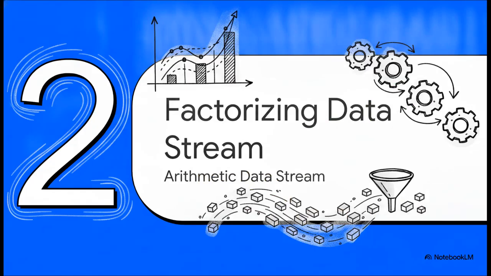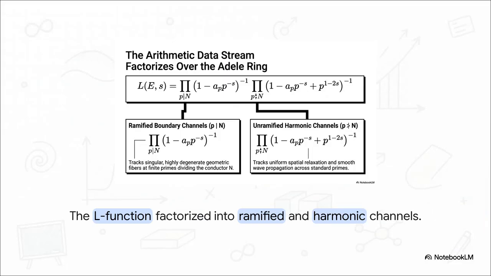Moving on to step 2, factorizing the data stream. Now, you might be wondering, how do a discrete rank and a continuous analytic order actually communicate with each other? Well, we have to look at how the arithmetic data stream is processed. Under the Shimura-Taniyama-Weil modularity theorem, the global Hasse-Weil L function factorizes over the Adele ring. This product formula is brilliant because it flawlessly splits the data into two distinct channels. On one hand, it isolates the singular ramified boundary channels. Those are the ones tracking highly degenerate geometric fibers at finite primes dividing the conductor N. And on the other hand, we get the smooth, unramified harmonic channels tracking uniform spatial relaxation across standard primes. This factorization equation is really the structural foundation of everything we're about to look at.